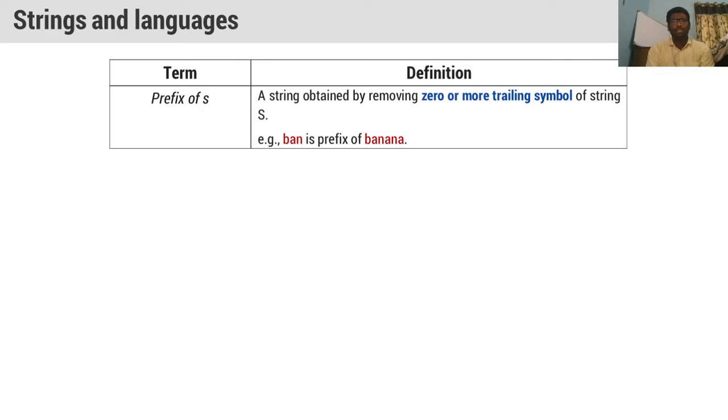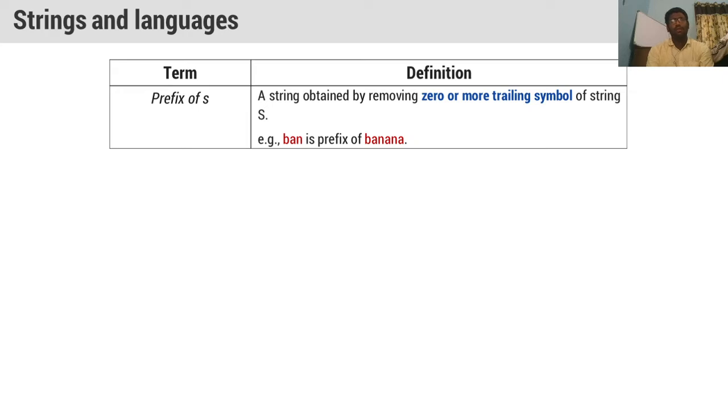A string obtained by removing 0 or more trailing symbols of a particular string s is called a prefix of s. Suppose the example string is banana.